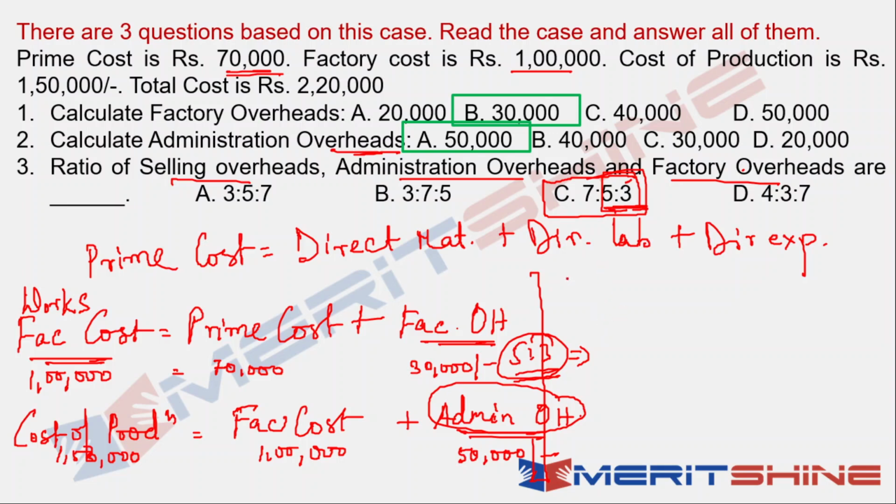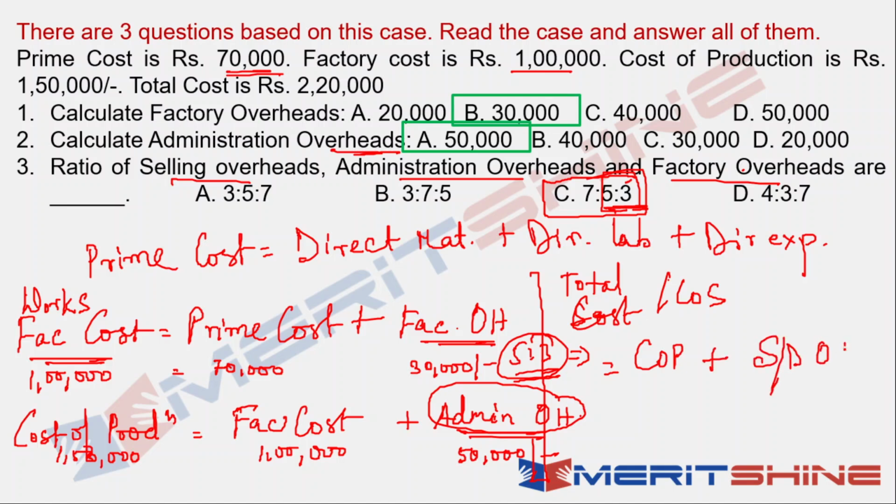So what is the relationship between total cost, which is cost of sales, and cost of production? Cost of production plus selling and distribution overhead gives you total cost or cost of sales.